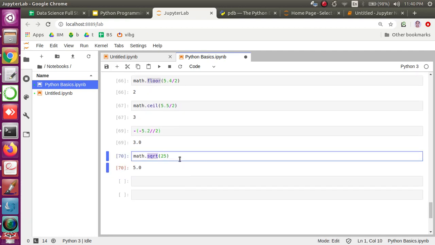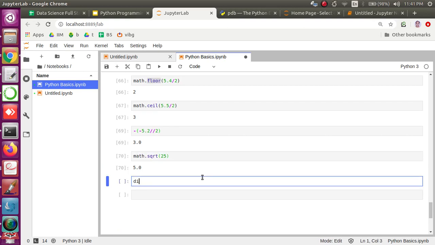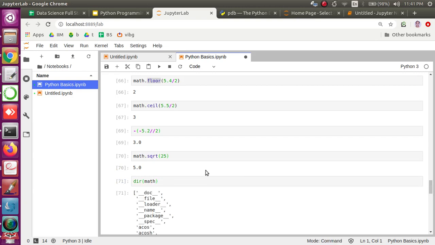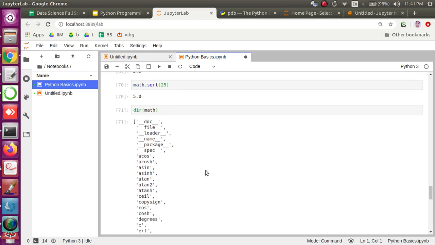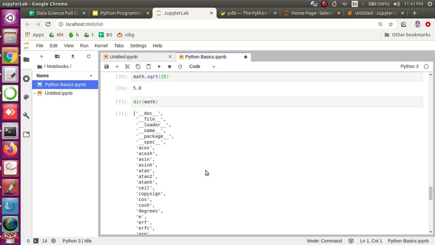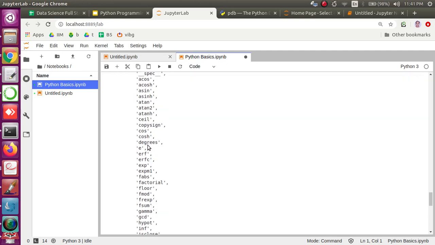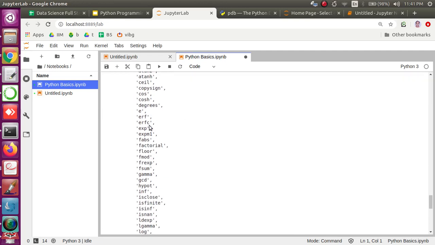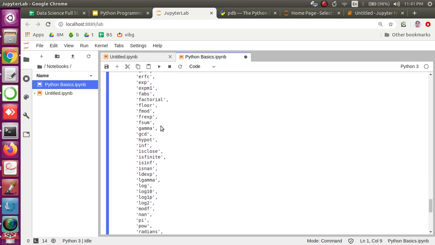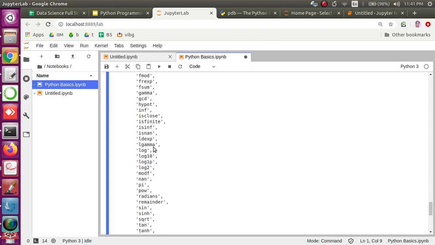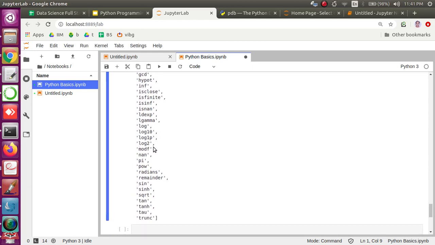Square root of 25 is automatically calculated and gives you the output. For that matter, I have one more built-in function, that is dir, which gives you a help of so many functionalities available with the math module. You will find so many functions. You can check here the factorial and the exponential. Those are some of the functions you might want to use, which are available in the math module.